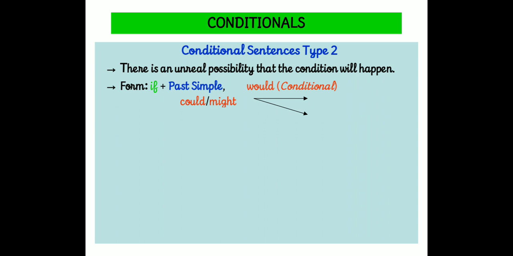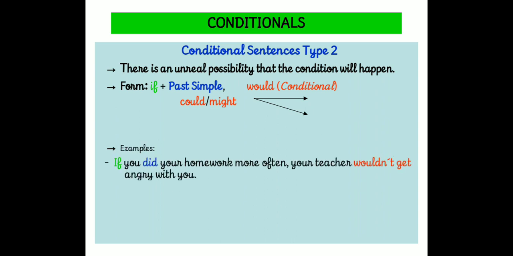Okay, in the if clause, the simple past tense will be there. Sometimes we use could or might as modal auxiliaries, and when we use simple past tense in the if clause, in the main clause we can see would plus verb. Okay?